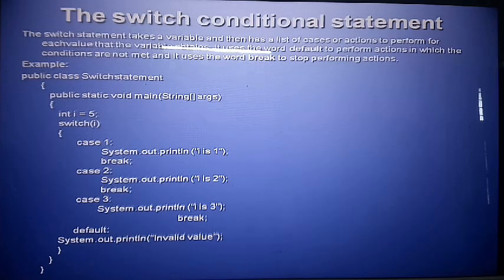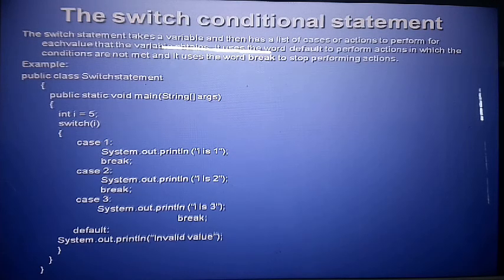So public class SwitchStatement. So here public static void main, i is equal to 5. So switch i. Case 1, System.out.print i is 1. In that case if i is 1, okay, otherwise break the statement. Second case, System.out.print i is 2, no, break.